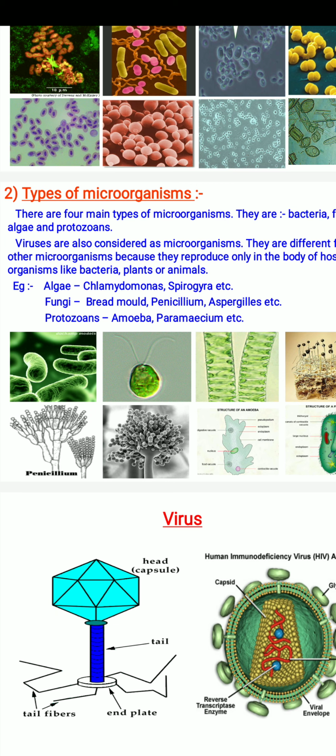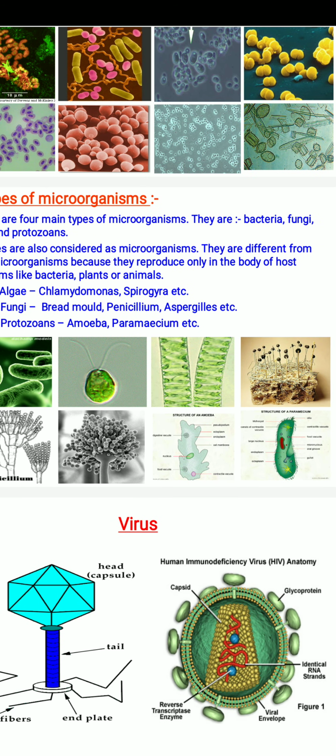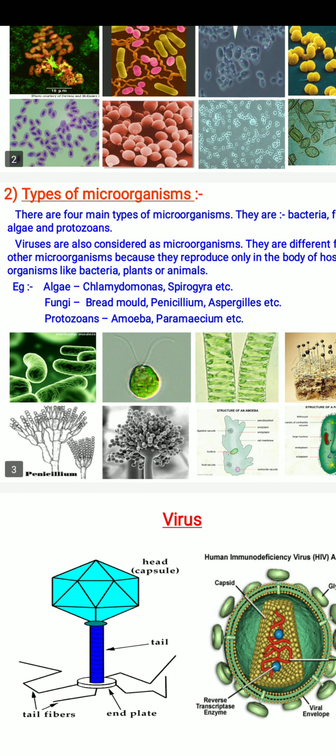The common property of microorganisms is that they can grow inside the body or outside the body of an individual. They can grow on living or non-living parts, but viruses have different characteristics. They can reproduce only in the body cell of the host. Examples: algae, Chlamydomonas, Spirogyra; fungi, bread mold, Penicillium, Aspergillus, etc.; protozoans, amoeba, paramecium, etc.